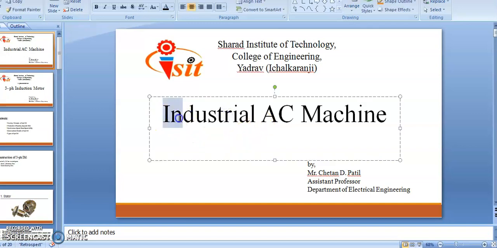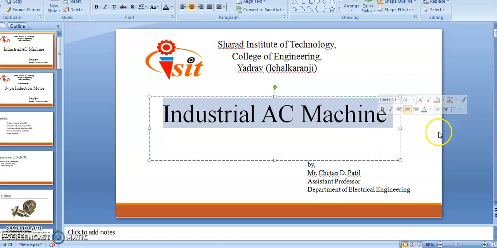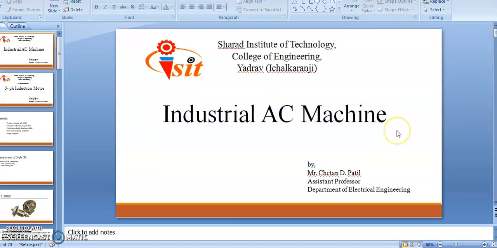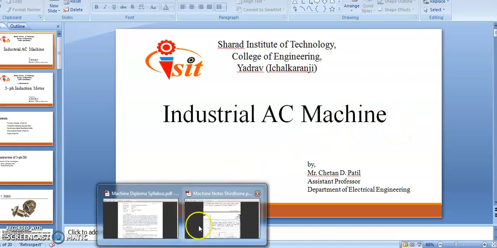The name is given as industrial AC machine because we use these AC machines most widely in industry. That means they may be commercial applications, residential applications, or any industrial applications. We mostly use these AC machines in residential, commercial as well as industrial applications. Before we start the subject, we are going to see the syllabus.